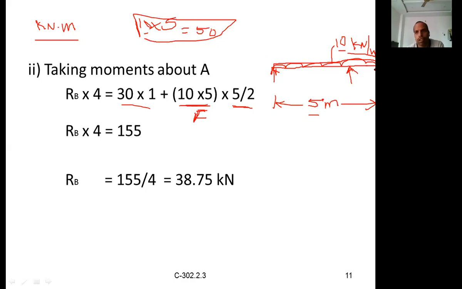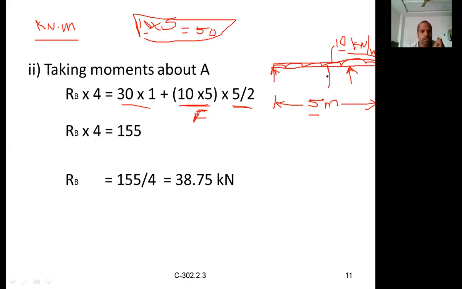This load will be assumed to be concentrated at the center point of the UDL. So that load is assumed to be concentrated at the center point of the load. That is why it is 5 by 2, half of the length we are taking. Half of the UDL length is nothing but half of the span. That's why we are using the 5 by 2 here.